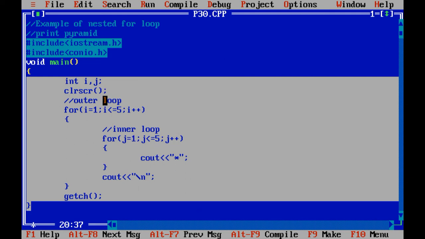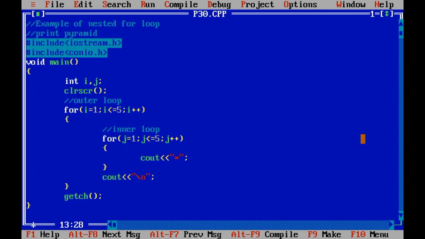Can anybody guess? We just need to make a correction over here because I want to run the program for the first time. If I put I over here, my value of I is 1 for the first time, so this loop is executed 1 to 1. Then the value of I is 2, so the loop is executed from 1 to 2. So for 2 times this loop is executed, and in this way, let me run the given code.